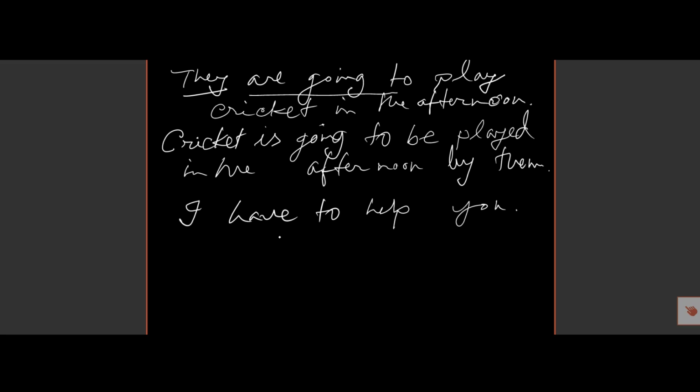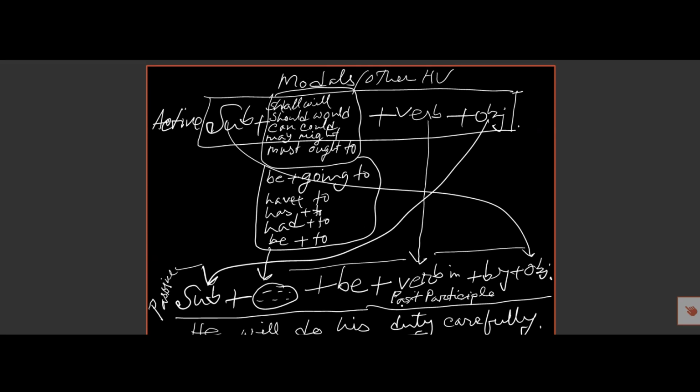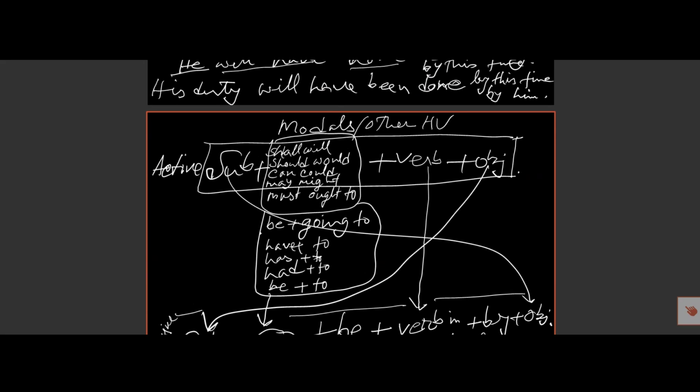So here the subject, then have to plus help plus you, so you will be the subject: you have to be helped by me. So I repeat, if there is some modal auxiliary or such kinds of verb here, then